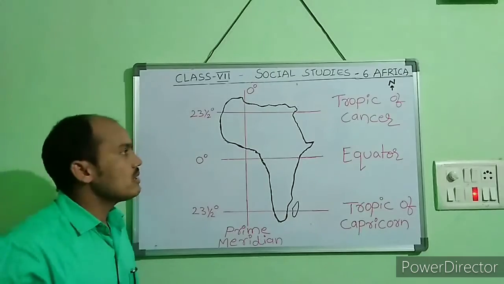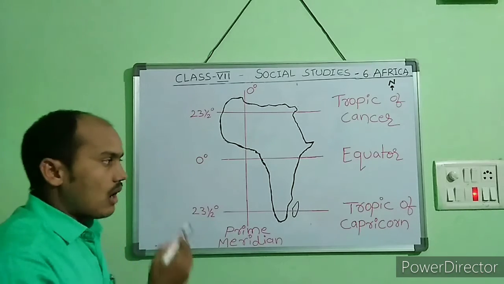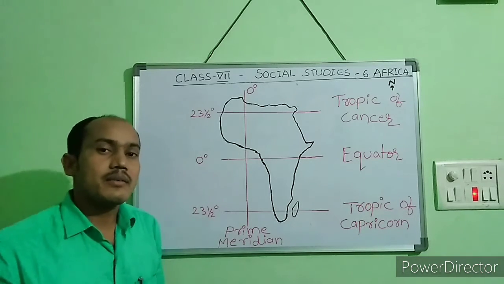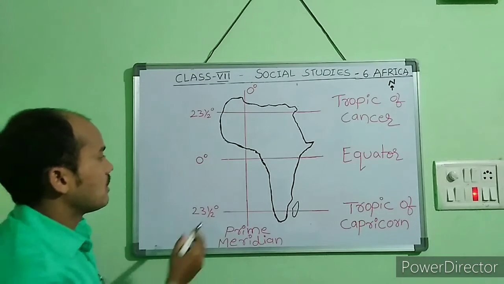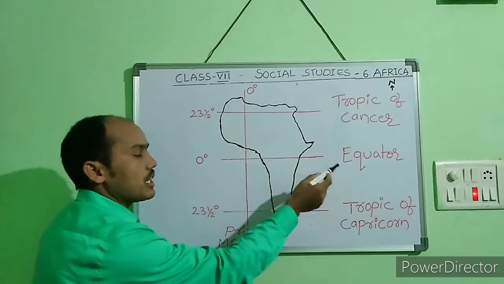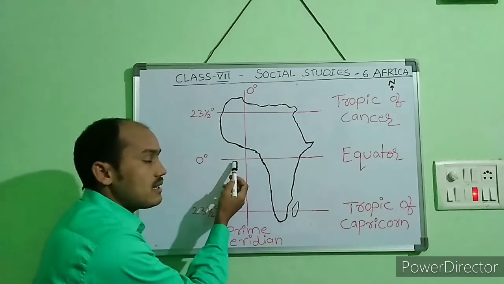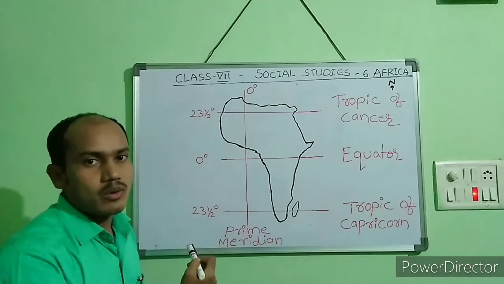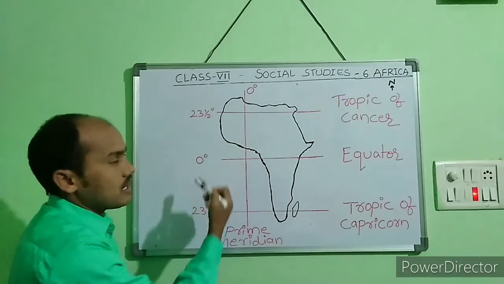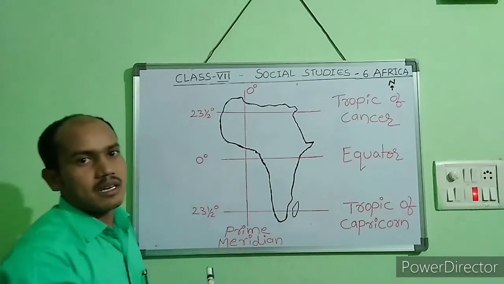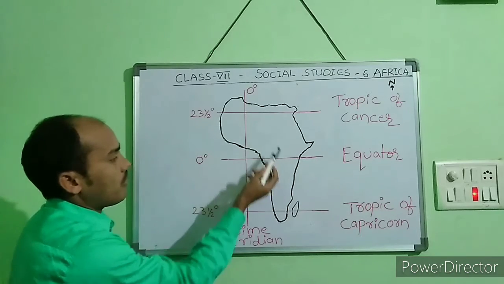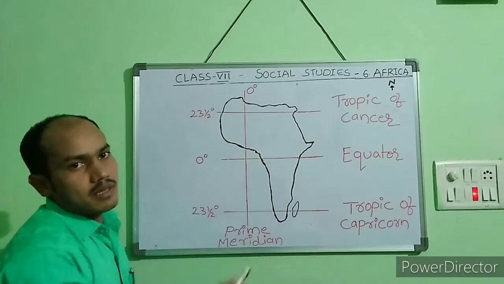Dear students, you will be surprised to know that Africa is the only continent which is part of 4 hemispheres. Now let us see how. 0 degrees latitude is called the equator. This line divides the whole world into 2 halves. The north part of the equator is called the northern hemisphere, and the south part is called the southern hemisphere. You can see here Africa is in both hemispheres.